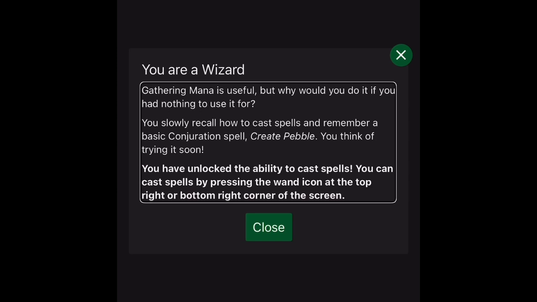Gathering mana is useful, but why would you do it if you had nothing to use it for? You slowly recall how to cast spells and remember a basic conjuration spell. Create Pebble. You think of trying it soon. You have unlocked the ability to cast spells. You can cast spells by pressing the wand icon at the top right or bottom right corner of the screen.